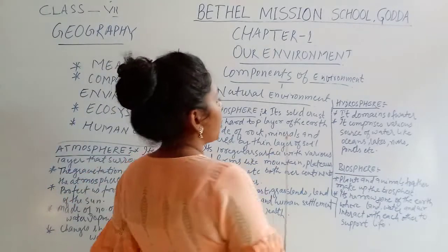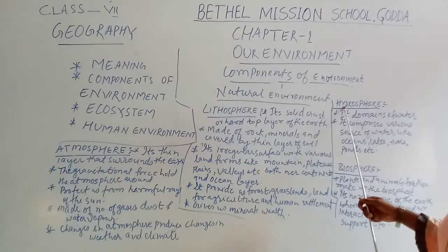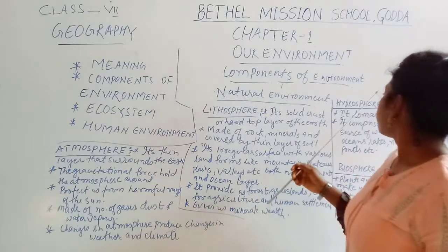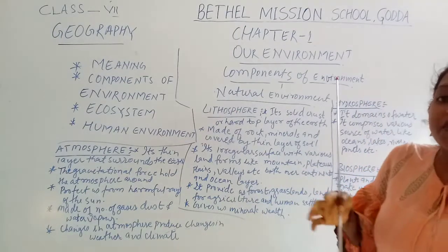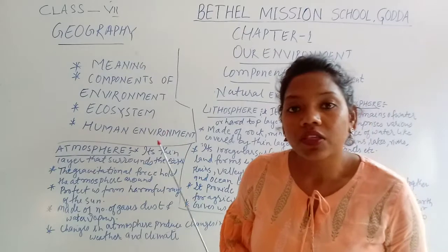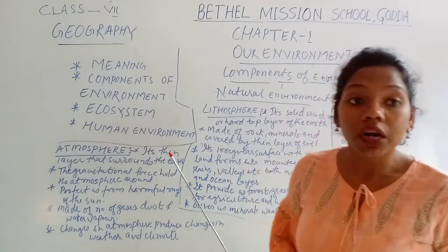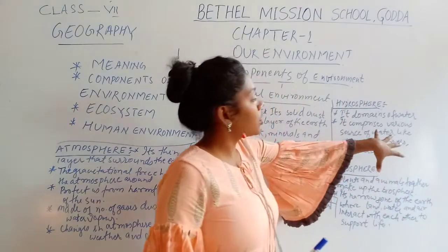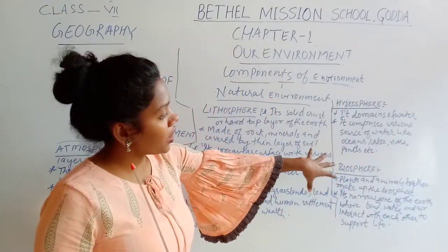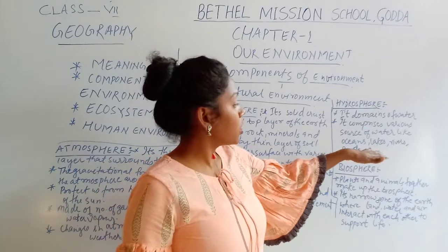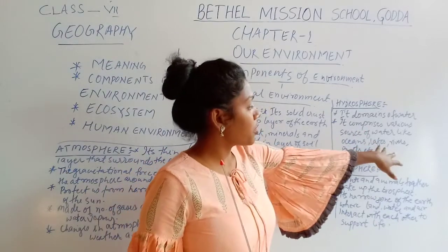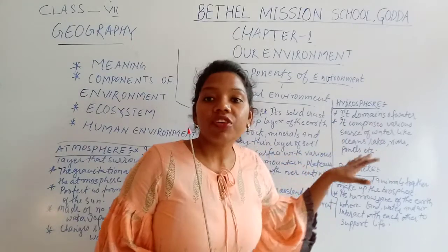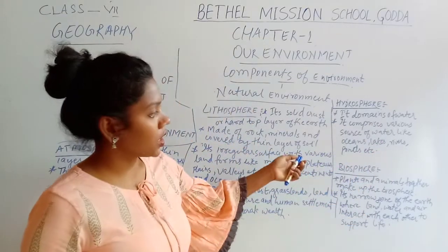Another, if you talk about the hydrosphere. Hydrosphere means the water. About 70%, or we can say 72%, of the earth is covered by water. This water is present in various ways. Water is present in the ocean, in the lake, in the river and ponds. Wherever we go, we see water.